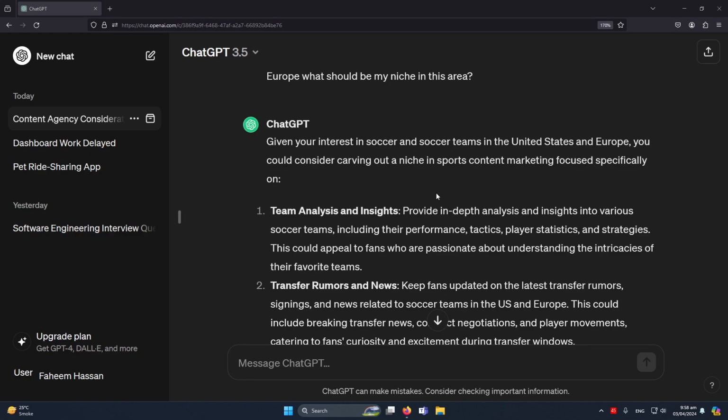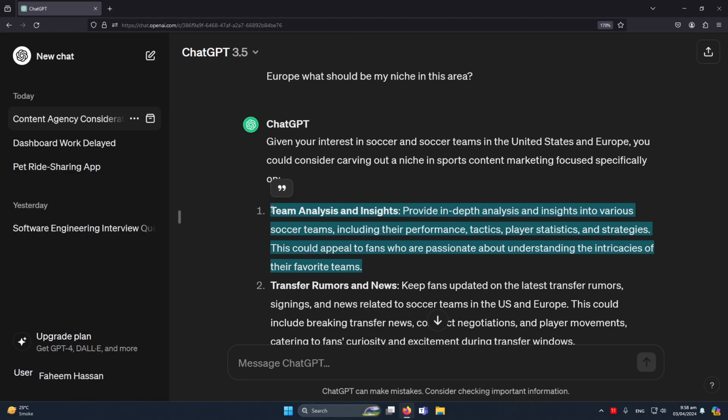Provide in-depth analysis and insights into various soccer teams, including their performance, tactics, player statistics, and strategies. This could appeal to fans who are passionate about understanding the intricacies of their favorite teams. So friends, obviously this one paragraph contains a lot of ideas for making content, like player statistics.